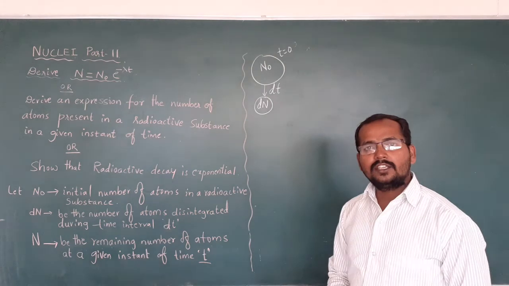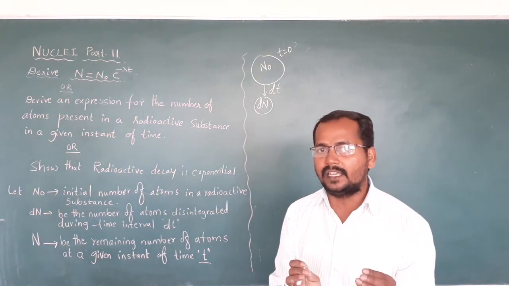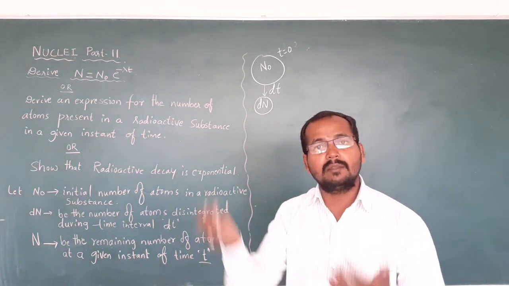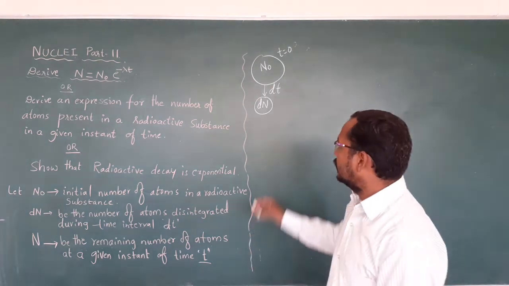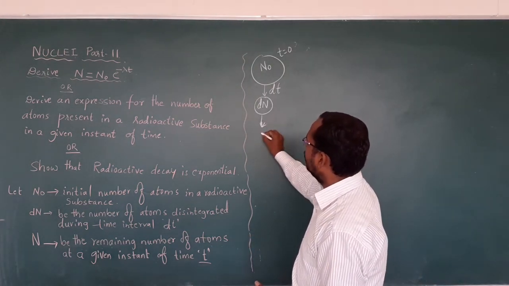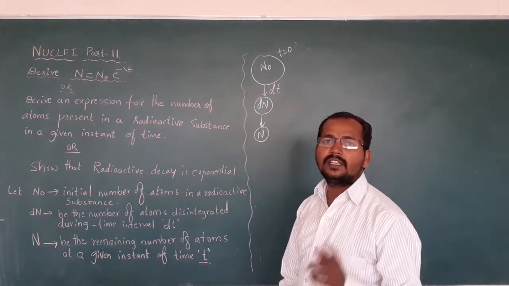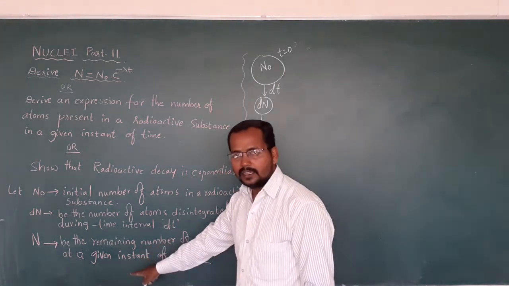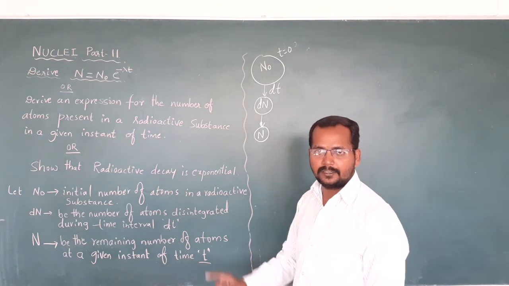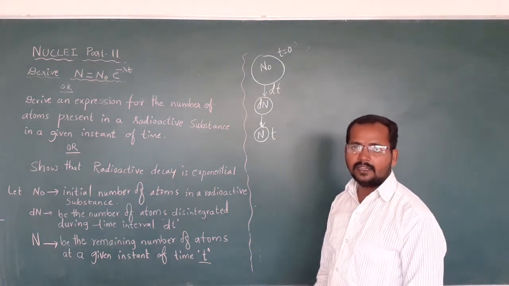Let N be the remaining number of atoms present in the radioactive substance at a given instant of time t after disintegration.